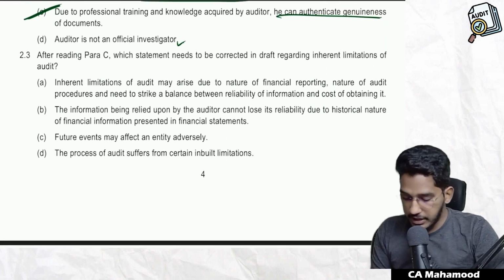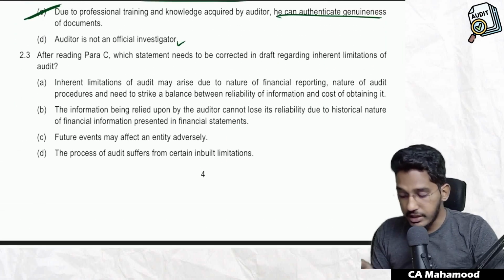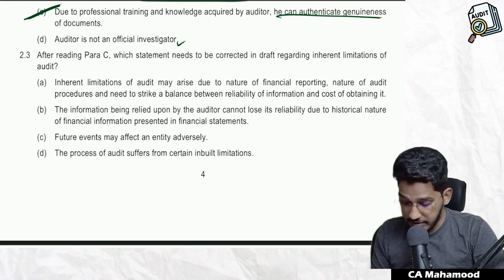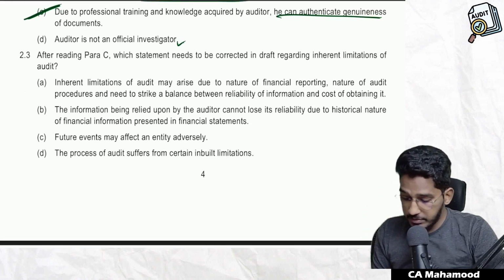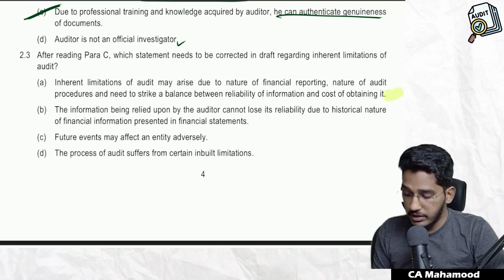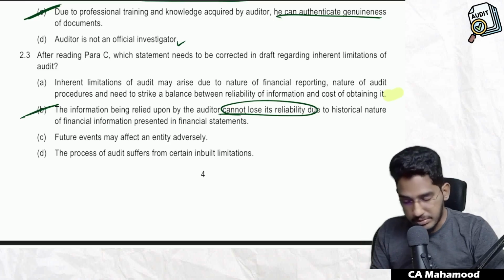So after reading para C, which statement needs to be corrected in the draft regarding inherent limitations? Let us see. Inherent limitations of audit may arise due to financial reporting. This statement is correct only. Next one, the information being relied upon by the auditor cannot lose its reliability. Yes, this statement needs correction. We have to write it as "will lose its reliability."